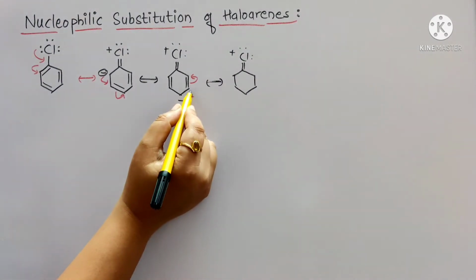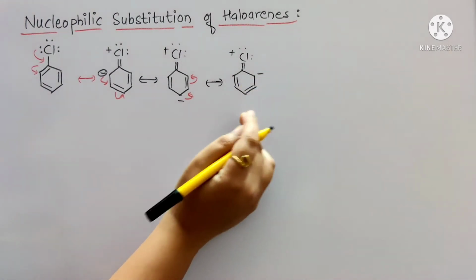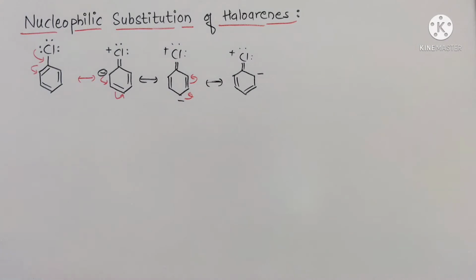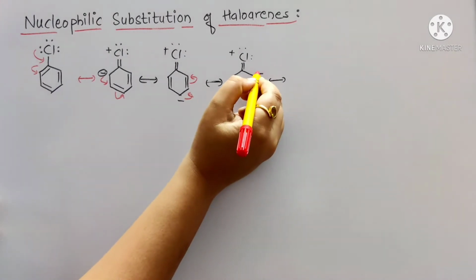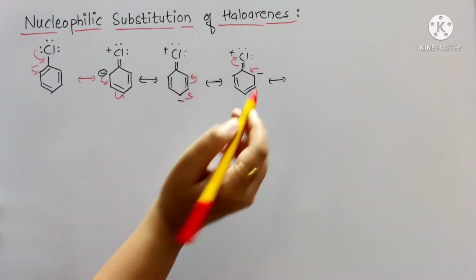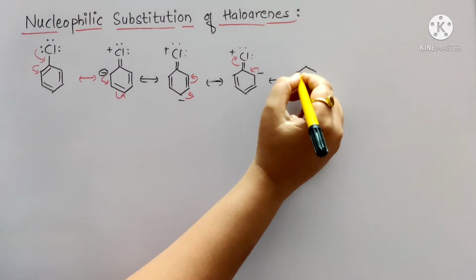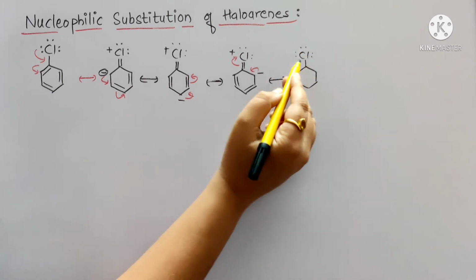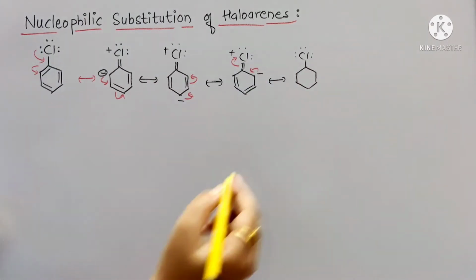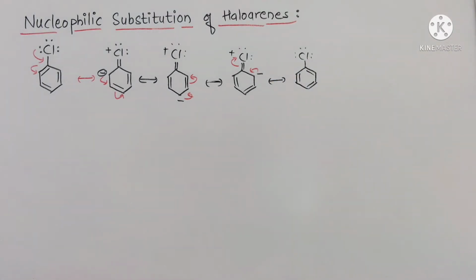By shifting of this electron to this position, a double bond will form here, and the negative charge or electron density will be shifted to the ortho position. Next, in a similar way, shift this electron pair to the original position. In this case, see the position of the electron pair. It will go to the original position. So these are the different resonating structures for the fluorobenzene.